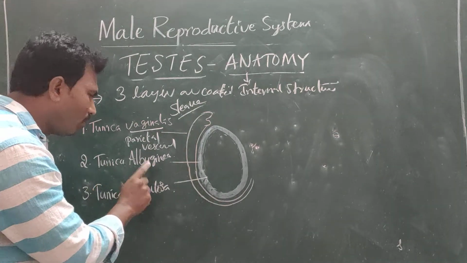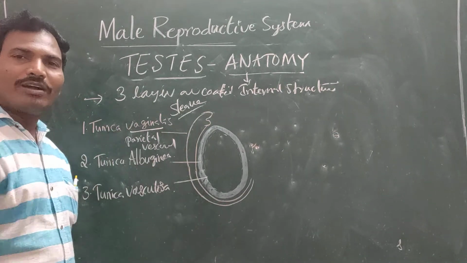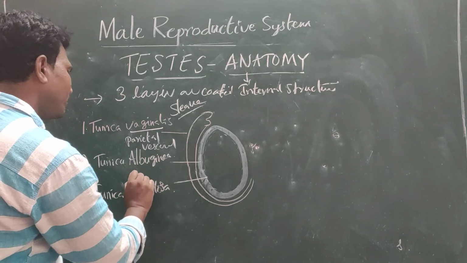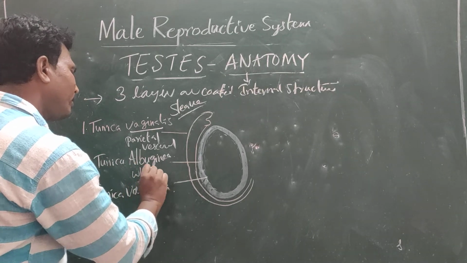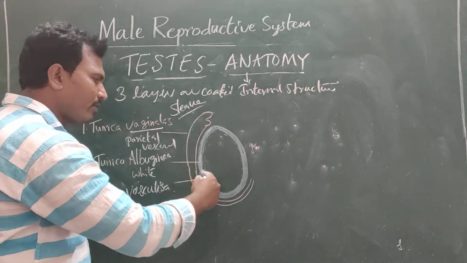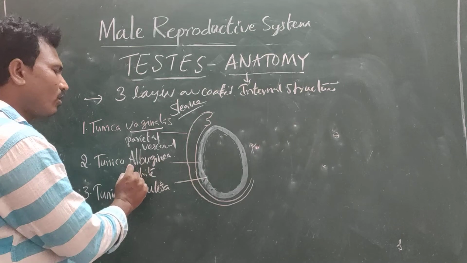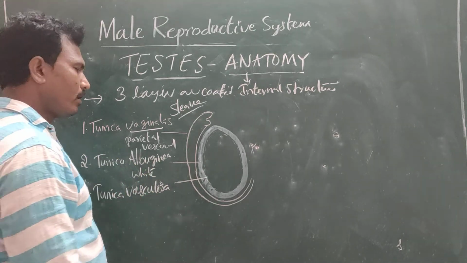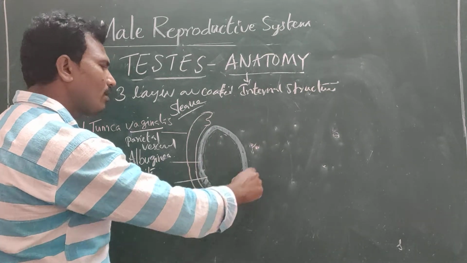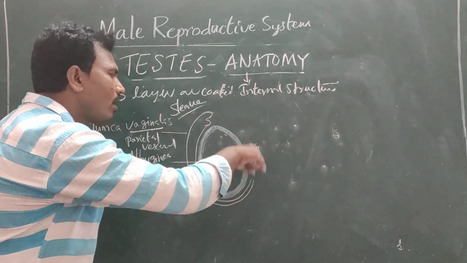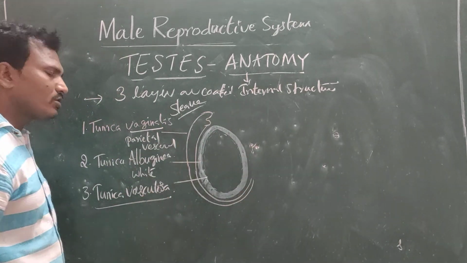Then tunica albuginea. Albu means white, because it is covered by white fibrous connective tissue. That's why we call it albuginea. It covers the testes all around. Next is tunica vasculosa.